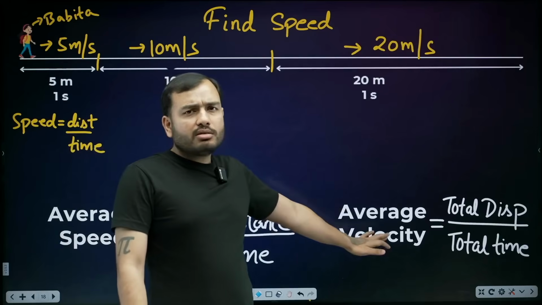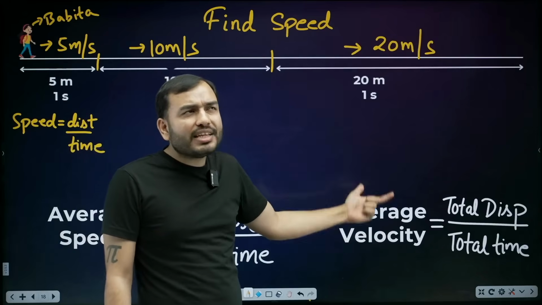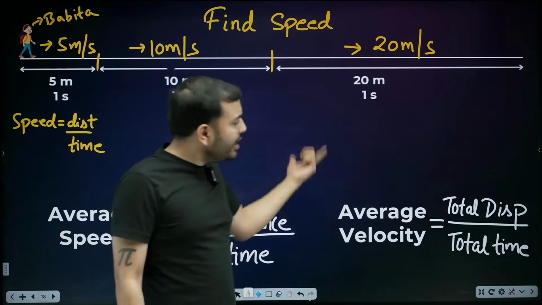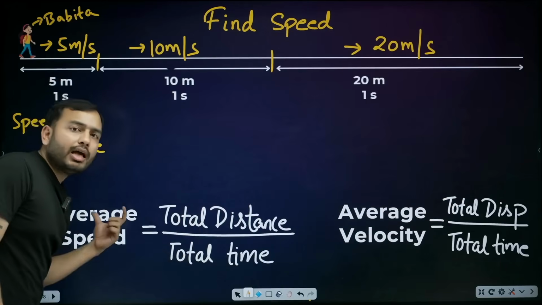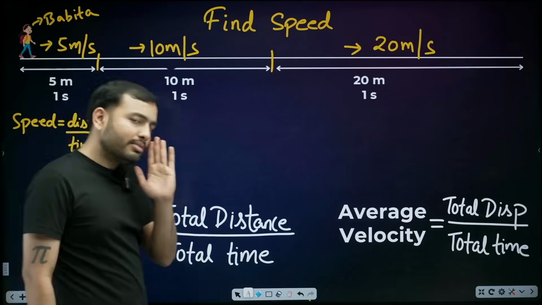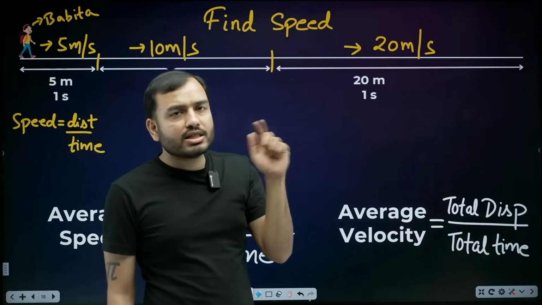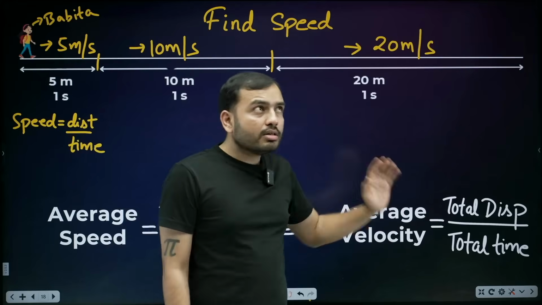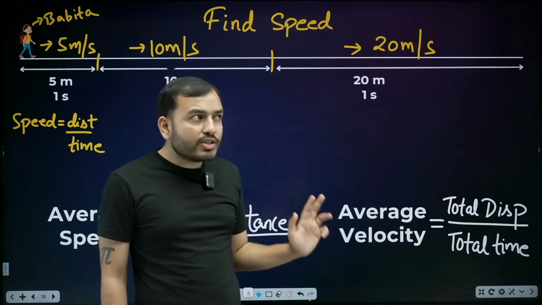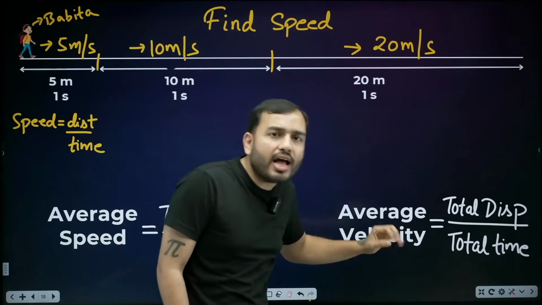Average velocity, what was the formula of velocity? Displacement upon time. What do we do in average? Just put the total, simple. What was the formula of speed? Distance upon time. What will we do in average? Total the upper, total the lower, simple. Speed, distance upon time. Average, total distance upon total time. Velocity, displacement upon time. Average velocity, total displacement upon total time.